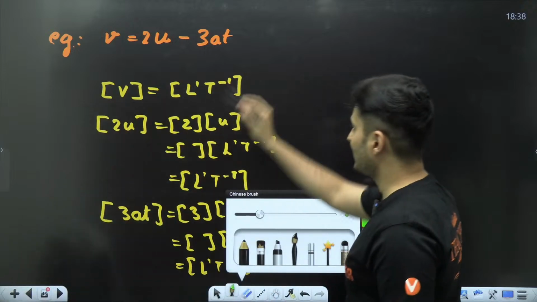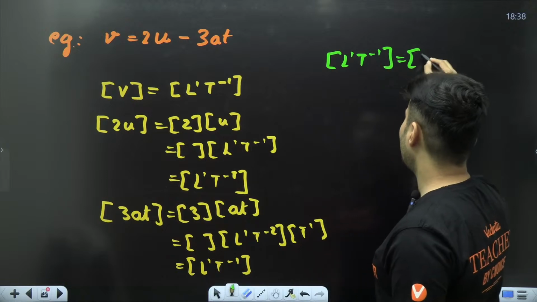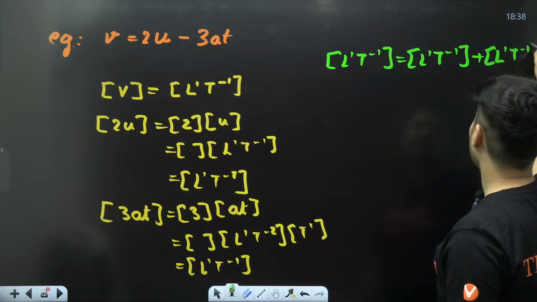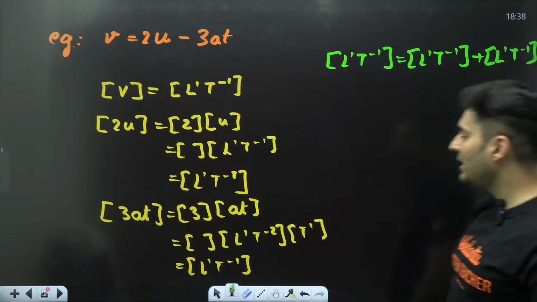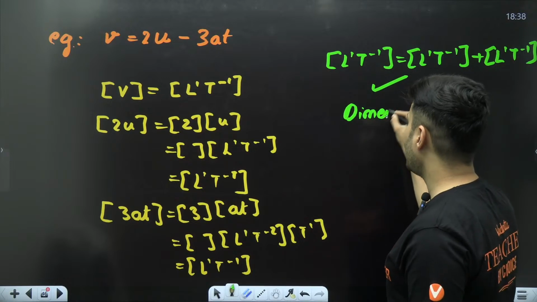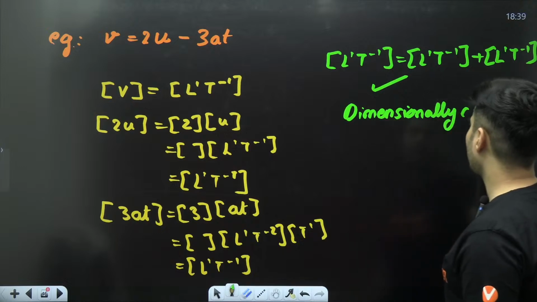Now, if you notice again over here, length raised to 1, T raised to minus 1 is length raised to 1, T raised to minus 1 plus length raised to 1, T raised to minus 1. Is this a dimensionally correct equation? Definitely. So this is basically a dimensionally correct equation.